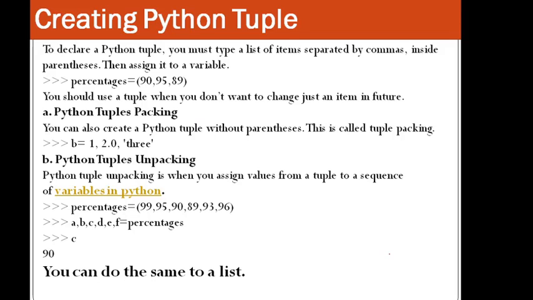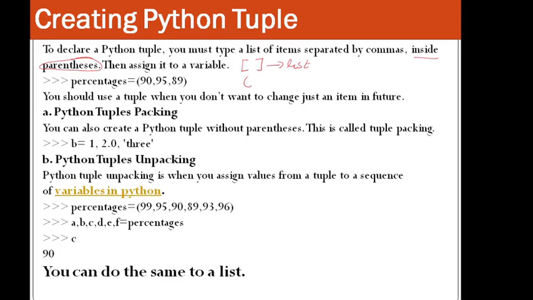So how to create a Python tuple? To declare a Python tuple, you must type a list of elements separated by commas inside parentheses. So here you can see the difference between list and tuple creation: here you are using parentheses, but in the case of a list you are using square brackets. So if you are using square brackets, you can say it is a list.